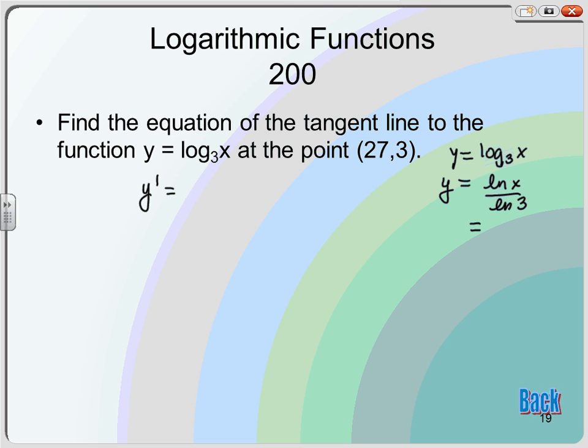And natural log of 3 is a number, so I can write 1 over the natural log of 3 out front, and I'm really just taking the derivative of natural log of x. So y prime is 1 over natural log of 3 times 1 over x. Now, a lot of you guys in class are really confused about pulling the 1 over the natural log of 3 out and all of that.